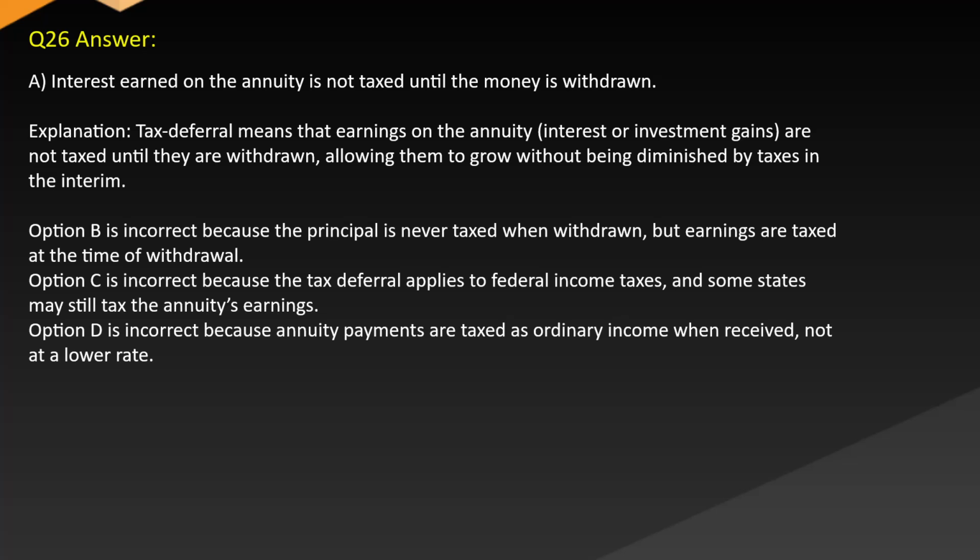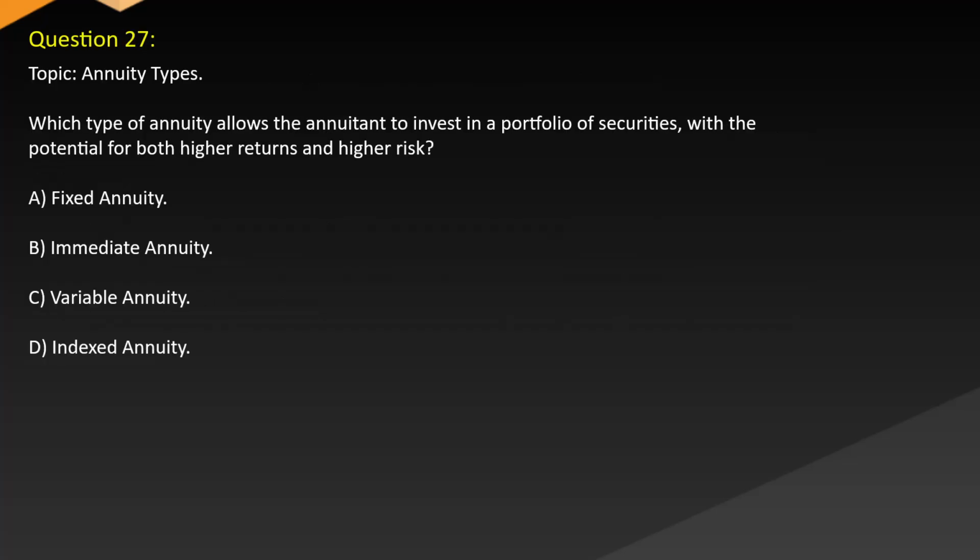Option B is incorrect because the principal is never taxed when withdrawn, but earnings are taxed at the time of withdrawal. Option C is incorrect because the tax deferral applies to federal income taxes and some states may still tax the annuity's earnings. Option D is incorrect because annuity payments are taxed as ordinary income when received, not at a lower rate.